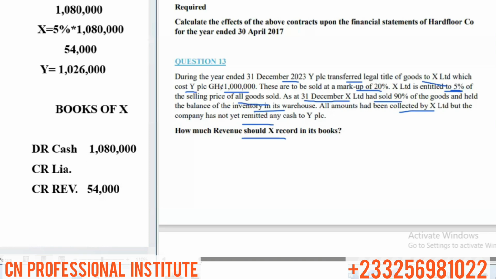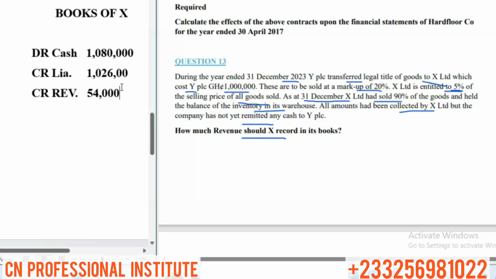So X will have a liability of 1,026,000 in his books. So when you do it, it's balanced. The total debit will be the same as the total credit. So X will debit cash of 1,080,000. That's the total amount of goods sold, the 90% of goods sold. Then he is taking revenue of what? 54,000. So you credit his revenue. And then the difference will be the liability because he's yet to remit to what? Y.